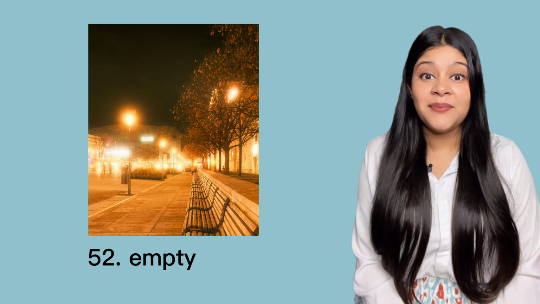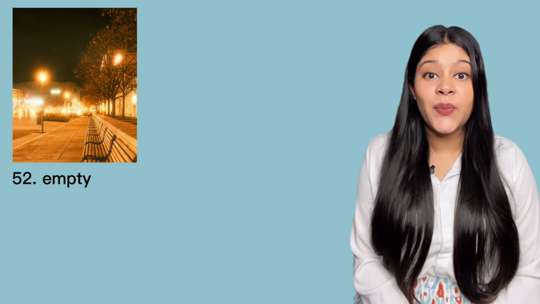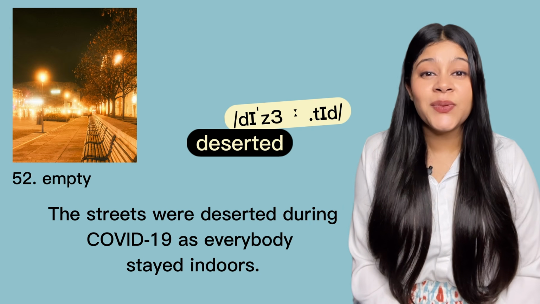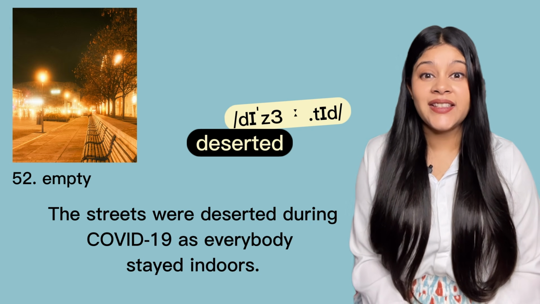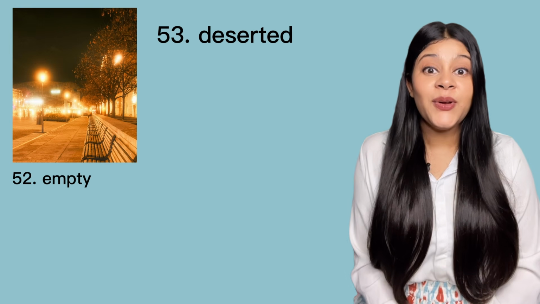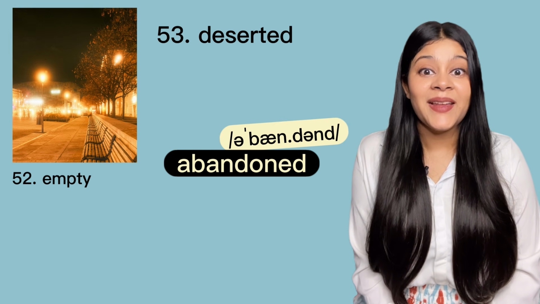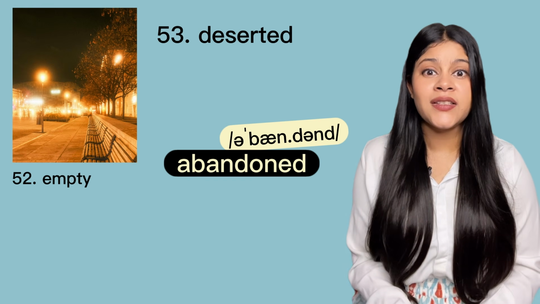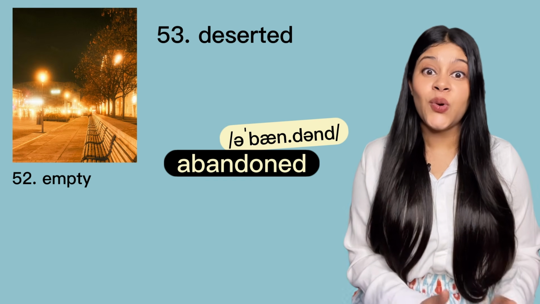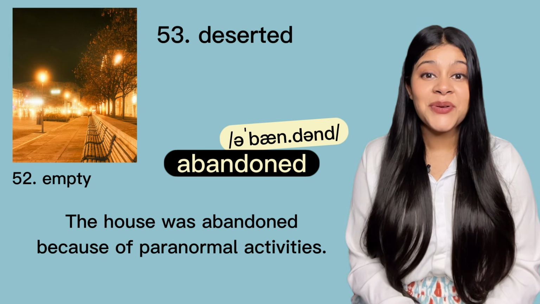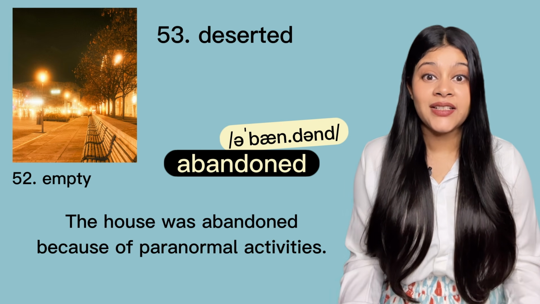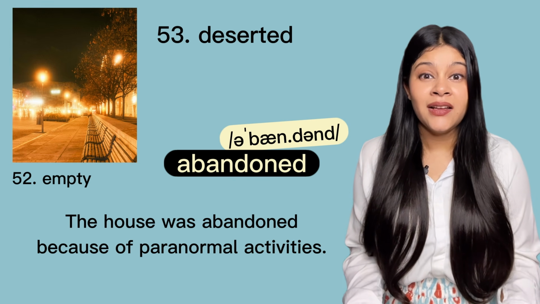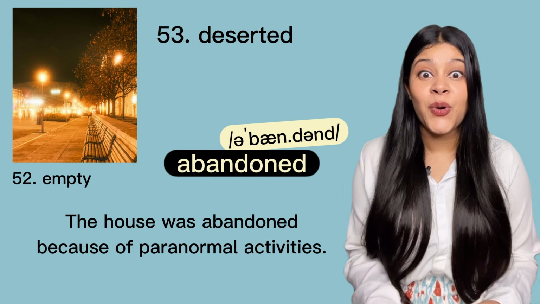This street looks empty. But instead of empty, use the word deserted. For example, the streets were deserted during COVID-19 as everybody stayed indoors. You can also use the word abandoned. हम abandoned उस जगह को explain करने के लिए use करते हैं जहां से लोग चले गए हैं, उस जगह को छोड़ के. For example, the house was abandoned because of paranormal activities. Paranormal means something that cannot be explained by science. In a way, you can call them bhutiya, ghostly.